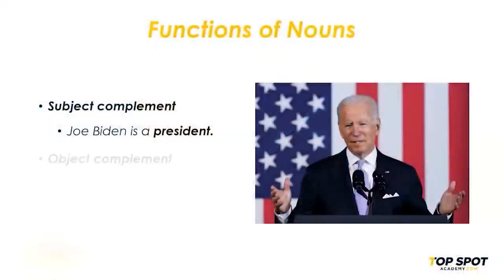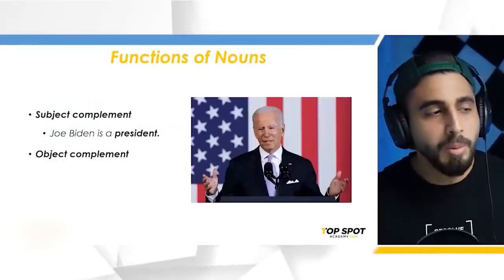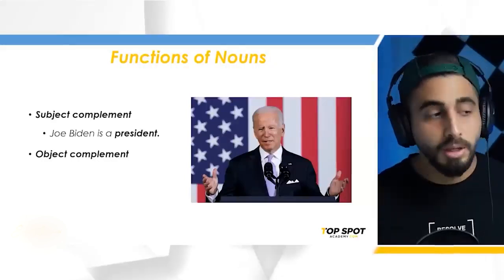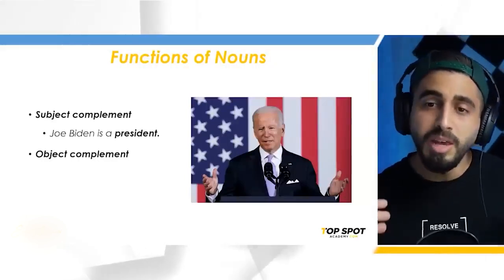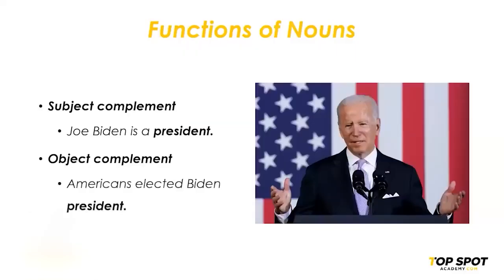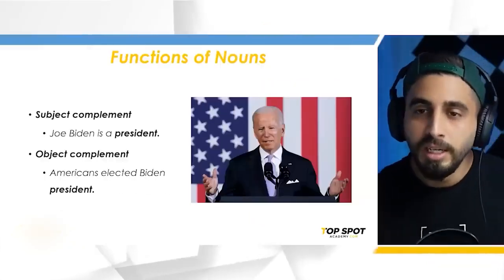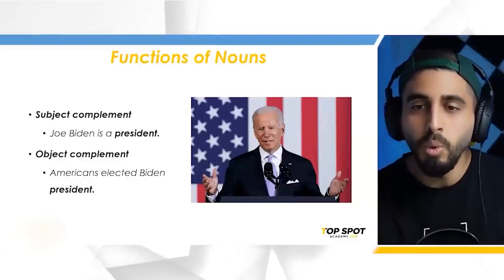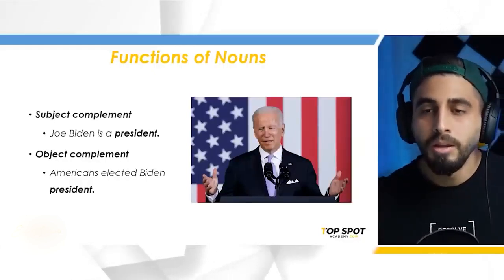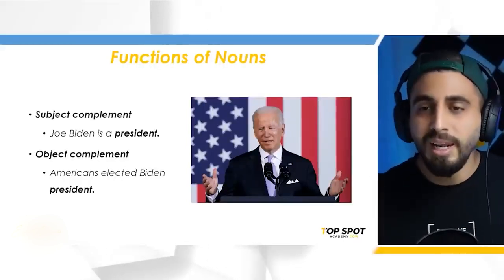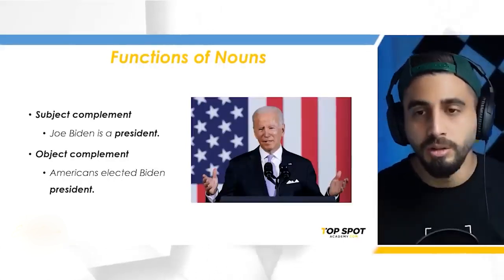Nouns can also be used as object complements. When we spoke about subject complement, we said it's something that completes the meaning of the subject. Here, it is going to be something that completes the meaning of the object. When you say Americans elected Biden president, Americans is the subject. Elected is the verb. Biden is the object. So what is president? It is something that gives extra information about the object. Americans elected Biden what? President.